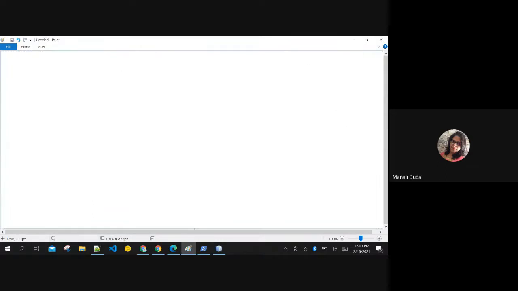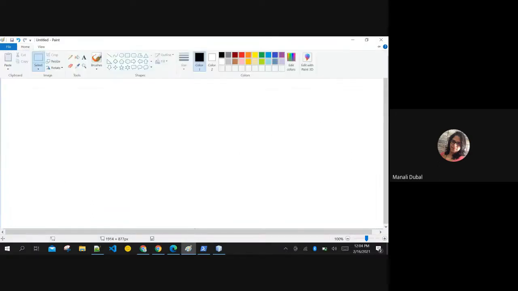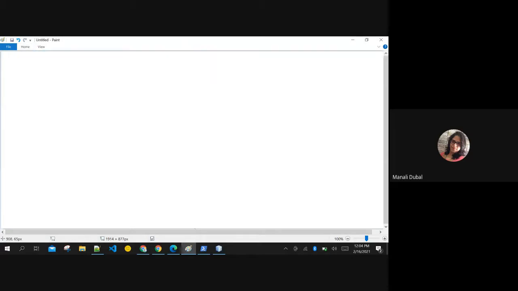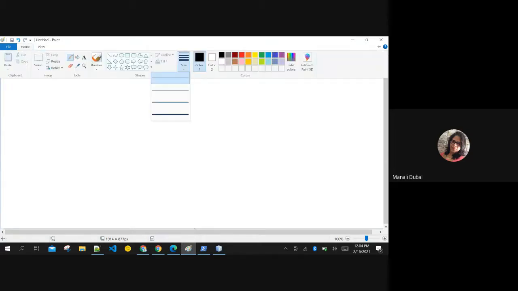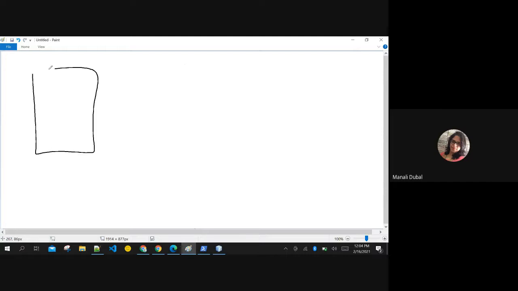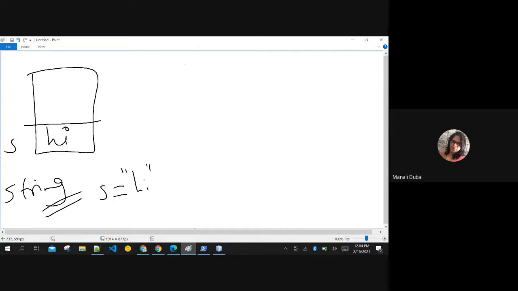Let me show it to you. If I am creating a string, storing hi inside it with the string class, and I do one more concatenation with another hi, then that is a different memory location. If I do the replace function, again a new memory location. Whatever operations I am doing, new memory locations will be created in this stack.